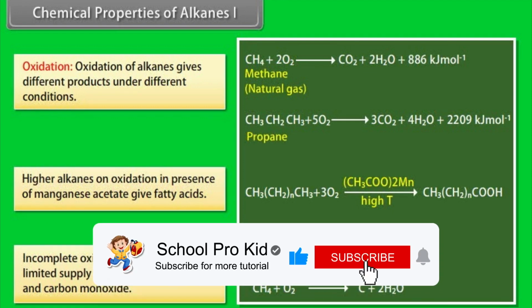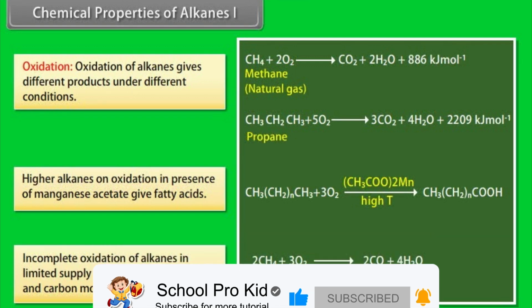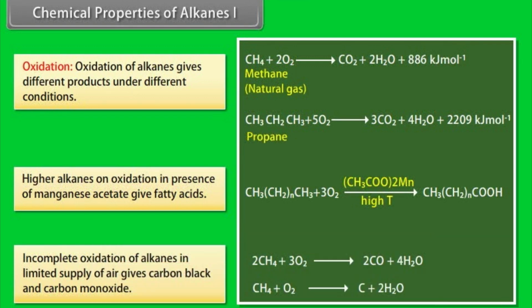2CH4 plus 3O2 gives 2CO plus 4H2O. CH4 plus O2 gives C plus 2H2O.